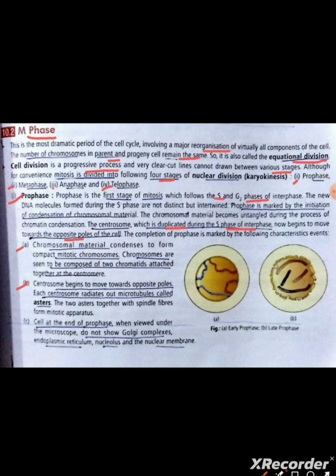The two asters together with spindle fibers form mitotic apparatus. C. Cells at the end of prophase, when viewed under the microscope, do not show Golgi complexes, endoplasmic reticulum, nucleolus, and the nuclear membrane.